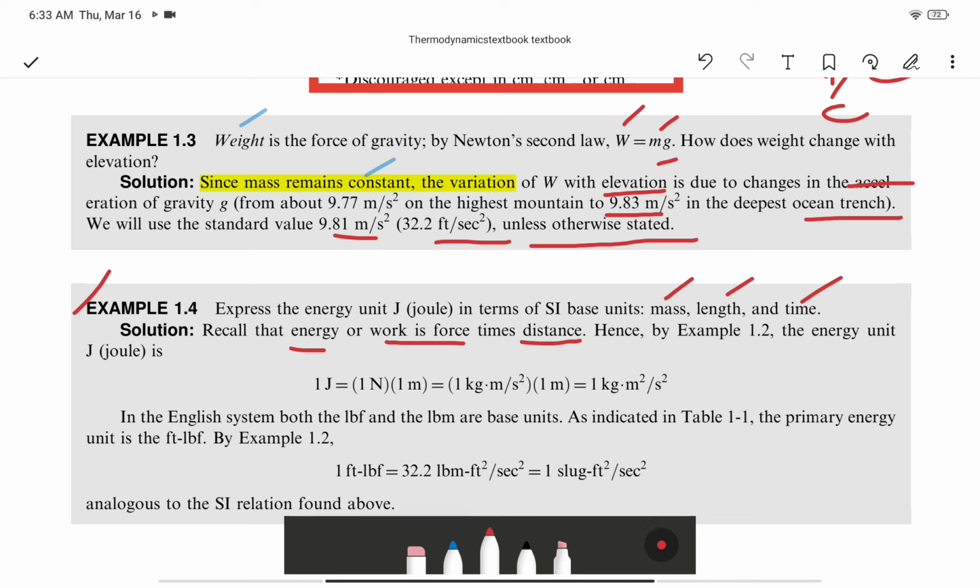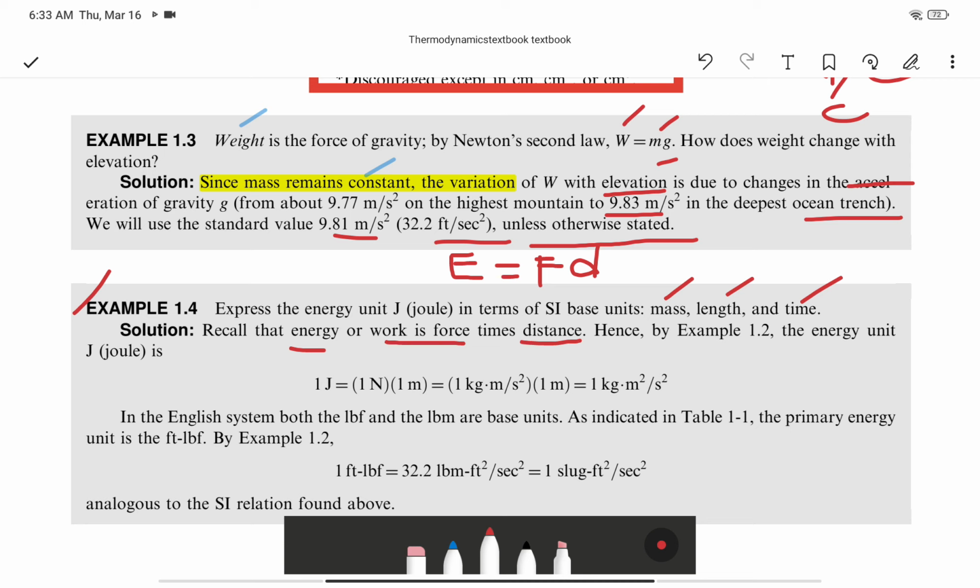What he's saying is that energy is equal to force F times distance. We call it distance. We don't use another symbol because that will make us confused. So energy is simply equal to F times D.